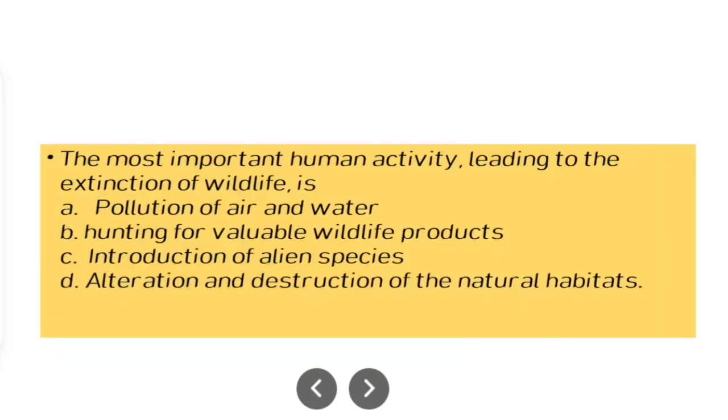The most important human activity leading to the extinction of wildlife is: option A, pollution of air and water; option B, hunting for valuable life products; option C, introduction of alien species; option D, alteration and destruction of natural habitats. So basically the most important human activity leading to the extinction of wildlife is option D. That is actually the alteration and destruction of their natural habitats.